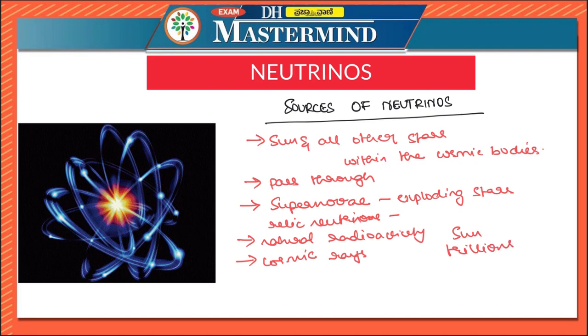But a supernova blast, that is the explosion of a star, can unleash 1,000 times more neutrinos than our Sun will produce in its 10 billion year lifetime. So many neutrinos could be produced in a single supernova.